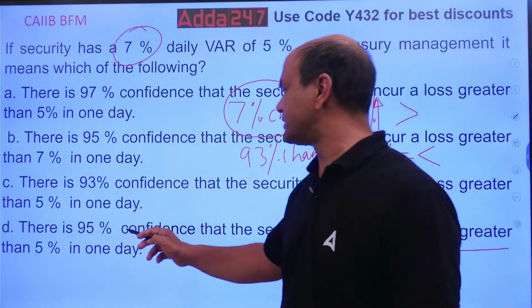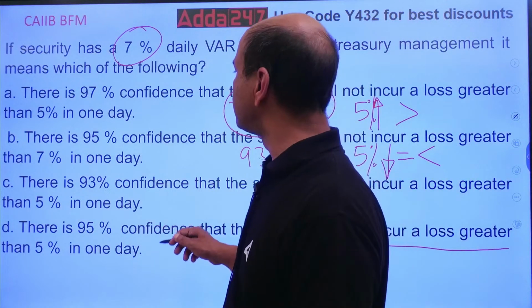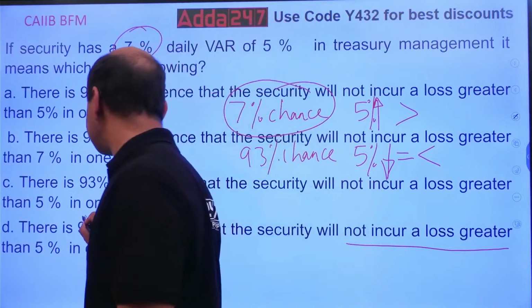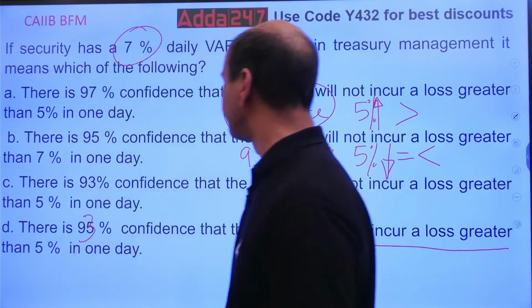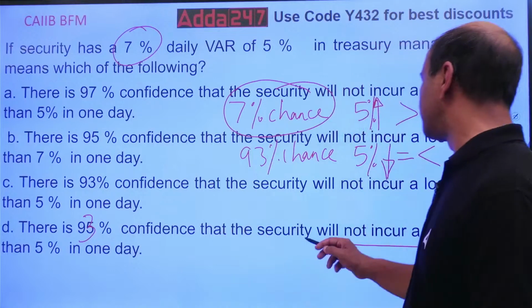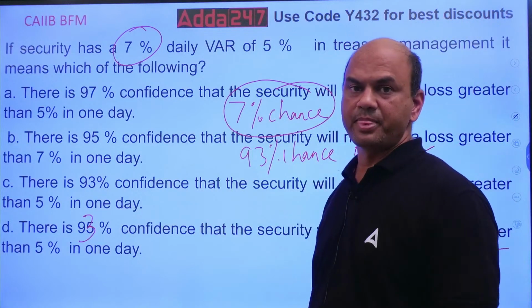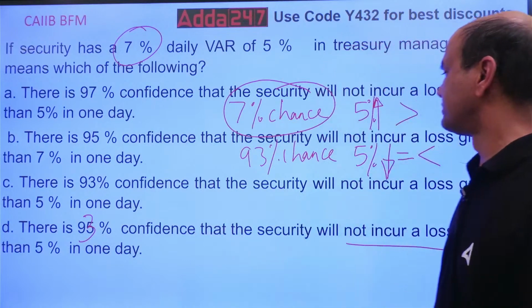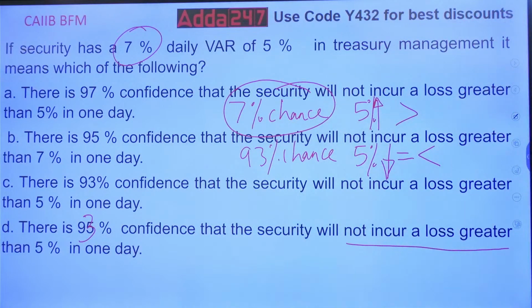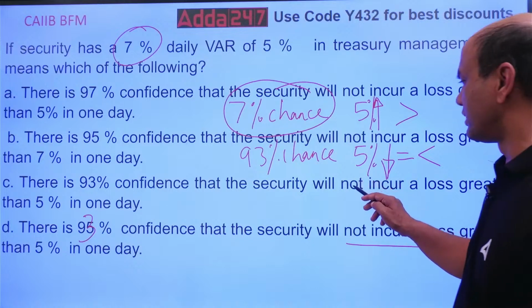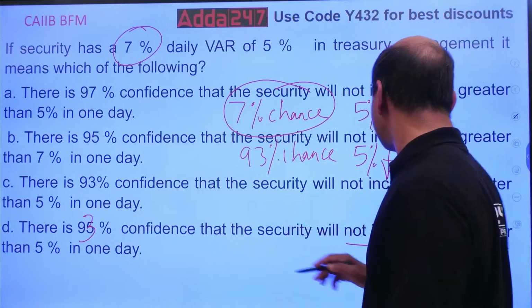There is a 95% chance, not 95, it should be 93. A 93% chance, okay, confidence level that the security will not incur a loss greater than 5%. It is the same, right? It's over here. This one. Okay, so the answer is C.